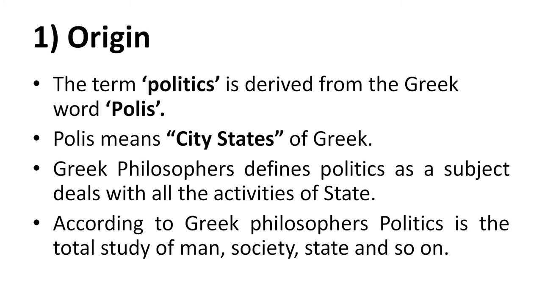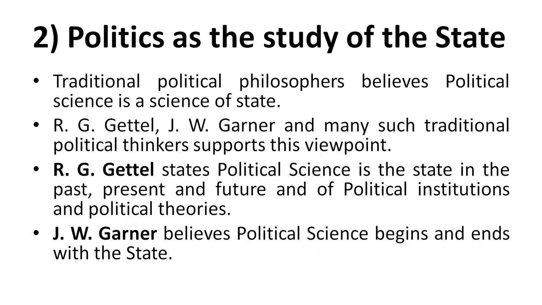So in the first meaning, we come to know that politics is mainly derived from the Greek word polis, which studies all aspects of the society, including man, state, society, and so on. The second traditional meaning associated with political science is politics as the study of the state.